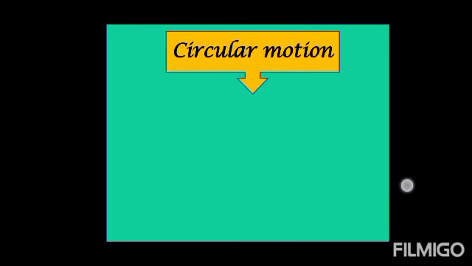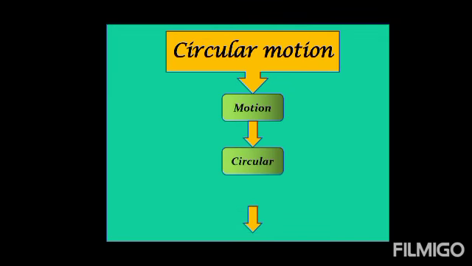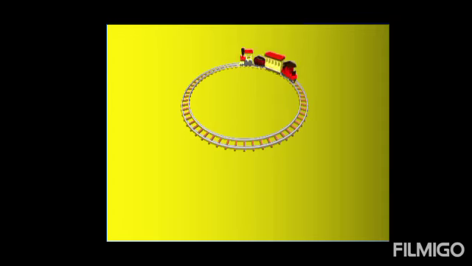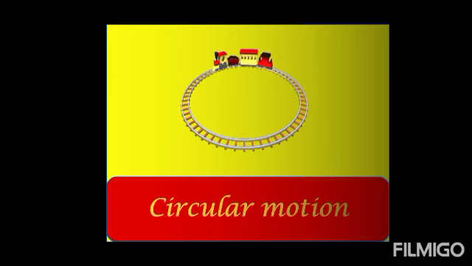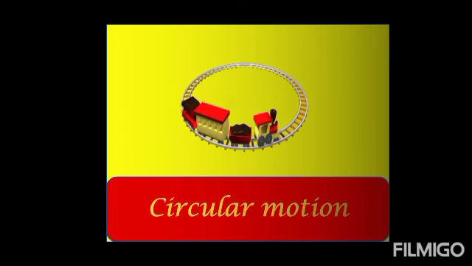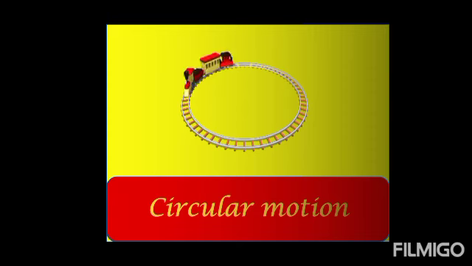Second type of motion of a body is the circular motion. Circular motion is basically the motion of a body in a circular path. For example, motion of toy train in a circular path. This is the example of the circular motion. In this example, you can see that each and every particle of the train is moving in a circular path.